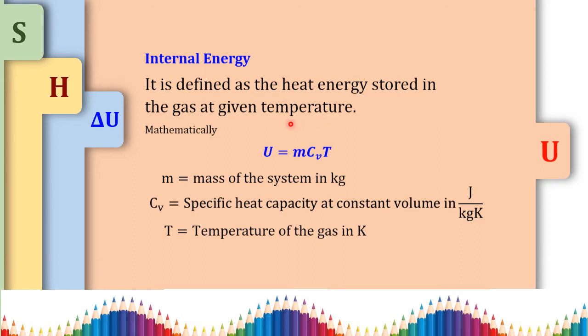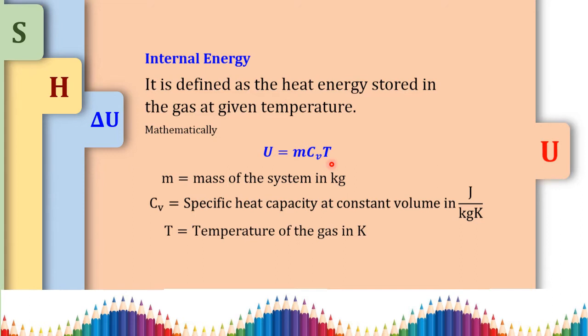This internal energy is denoted by the letter U and it is mathematically related as mass into specific heat capacity into temperature. That is, U is equal to mass of the system into specific heat capacity at constant volume into temperature.